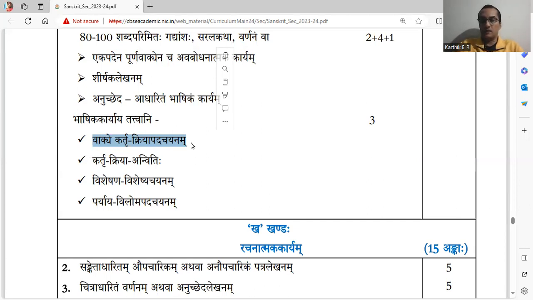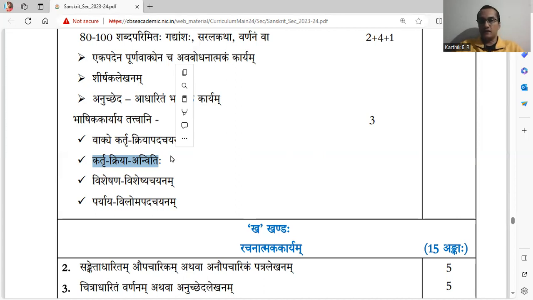That's it. You just have to write Kartrapada. Or Kriyapadam kim. You just have to write Kriyapada. In Kartru Kriya Anvitihi, they give Kartrapada and ask you to write Kriyapada of it. So that has to be found in the passage. For a Kriyapada, Kartrapada has to be found. That is Kartru Kriya Anviti. That's the difference between that. Kartrapada is subject, Kriyapada is verb.